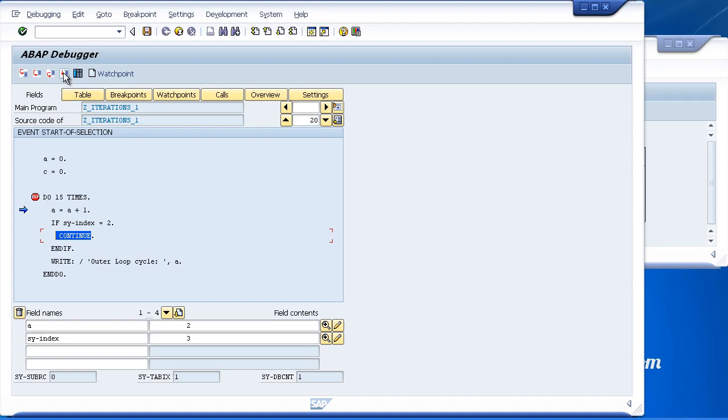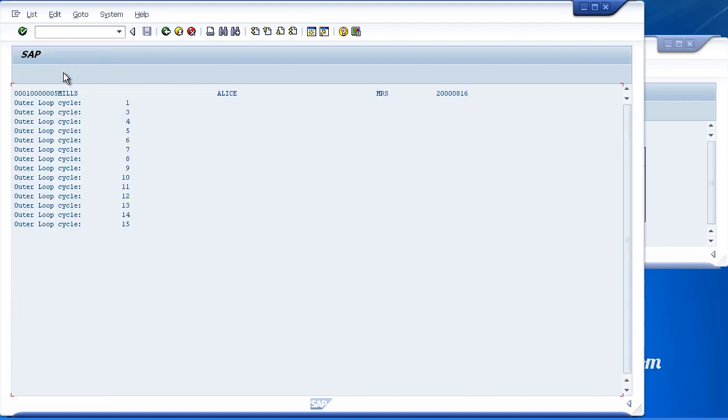So now I will just zoom along to the end. There's our output, and we can see we have 1, 3. So we have that missing 2.